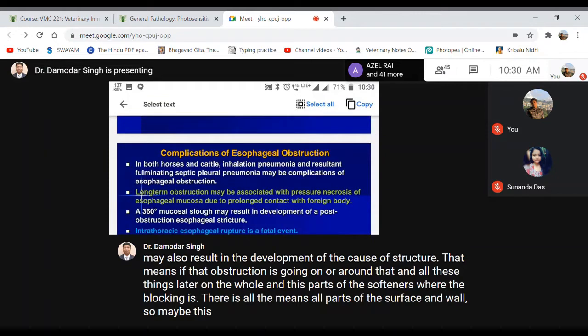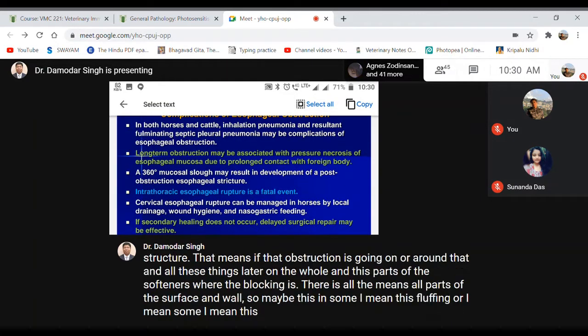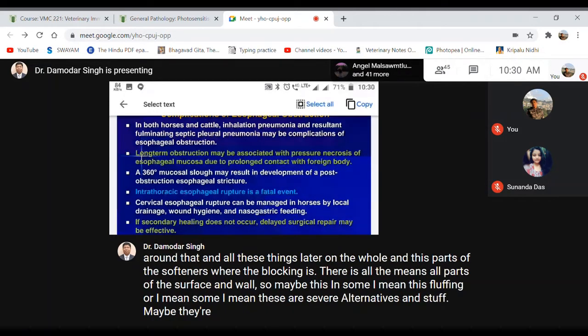And there may be intrathoracic esophageal rupture. This is a deadly condition. It may lead to death of the affected animal.